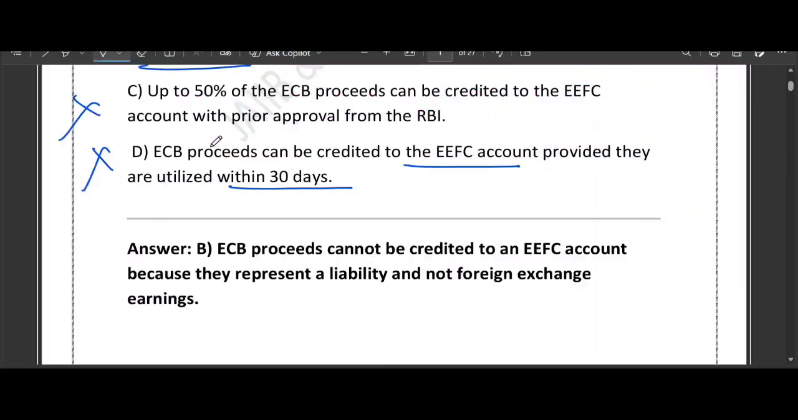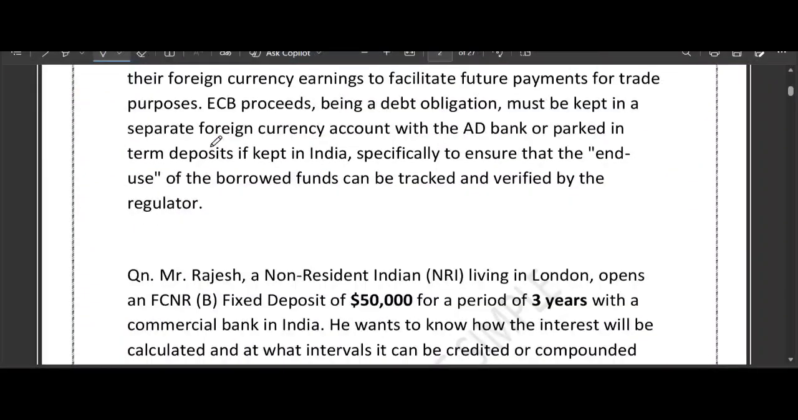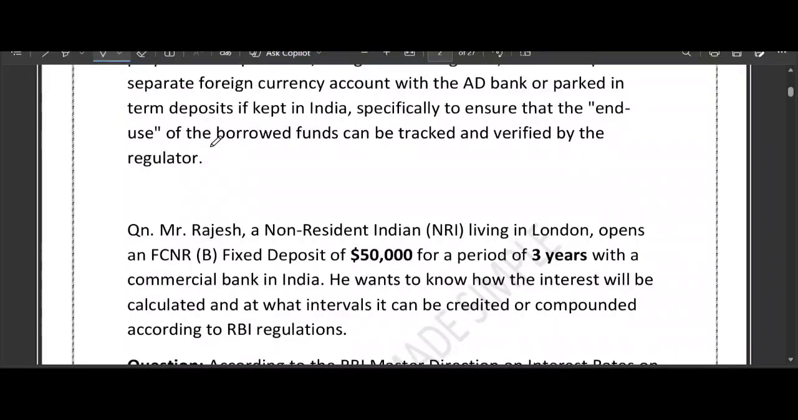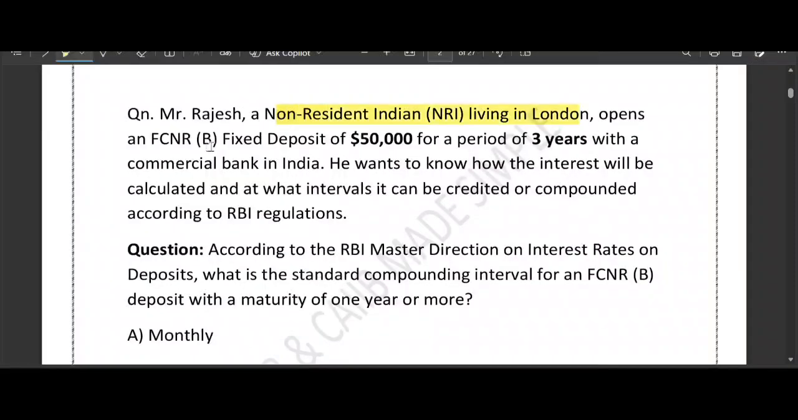Now friends, let's switch our focus to question number 2, which was asked in the examination. This is a very good question. Let's break down the question first. So Mr. Rajesh is an NRI staying in London. Let me highlight the keyword. So he's an NRI who is staying in London, and he opened an FCNRB account, right?